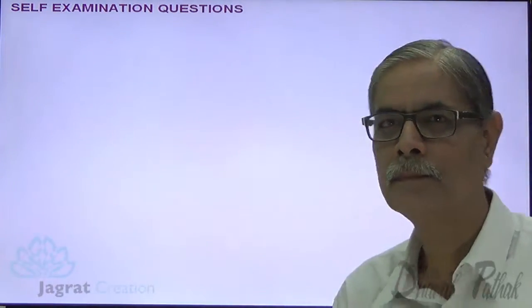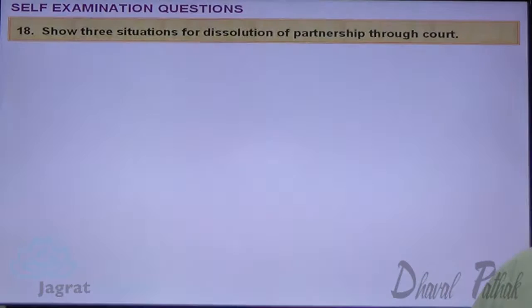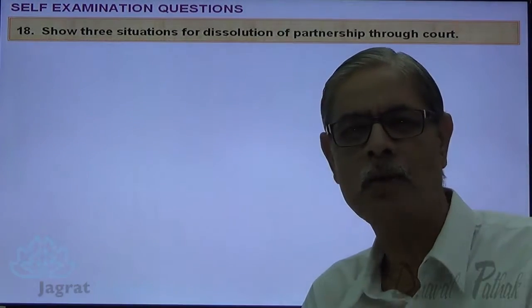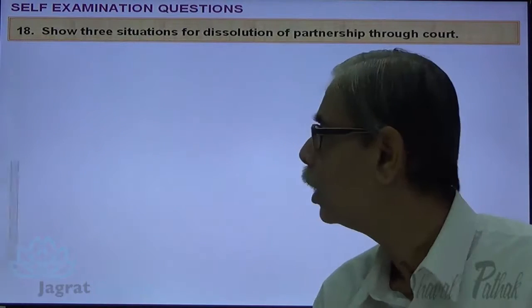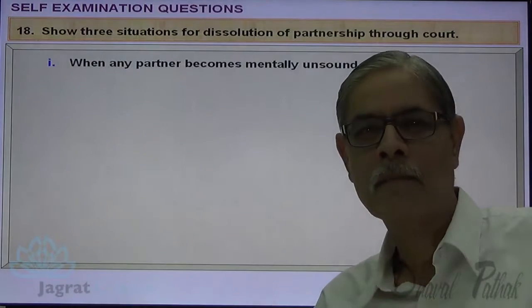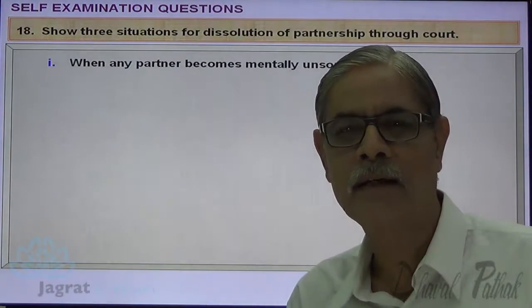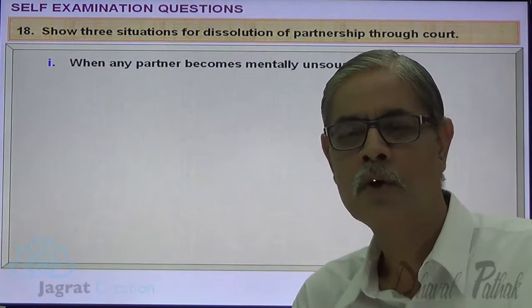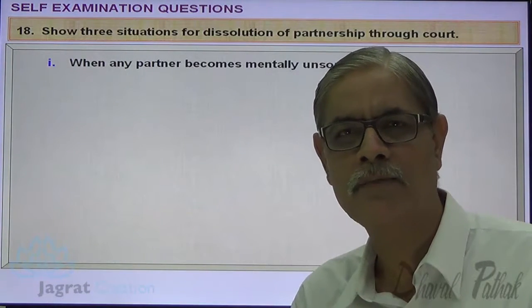Next. Show 3 situations of dissolution of a partnership through court. Now you are asked only 3 situations. I'll give you more situations. You have to remember 3. Observe it. When any partner becomes mentally unsound, a partner who is a lunatic does not have the capacity to be a partner. So in such a situation, the partnership firm gets dissolved.